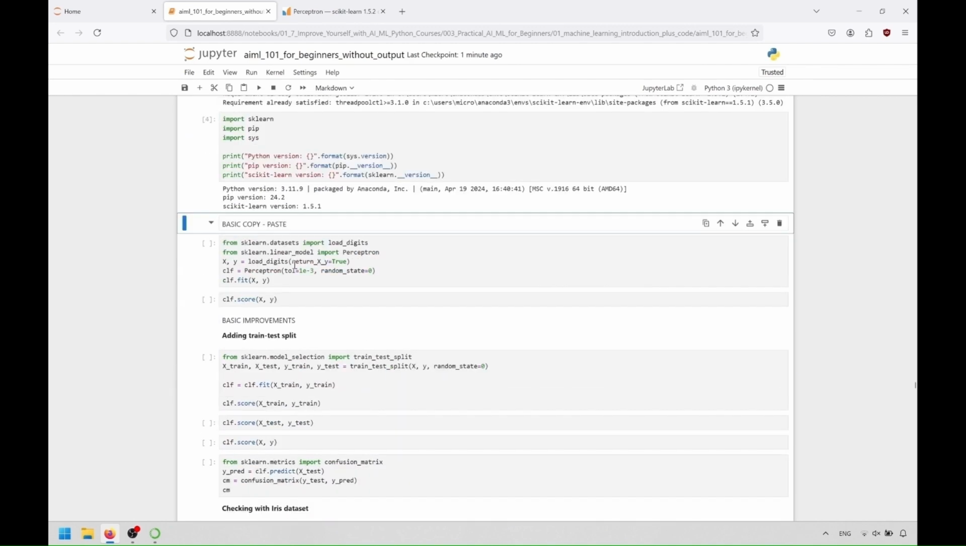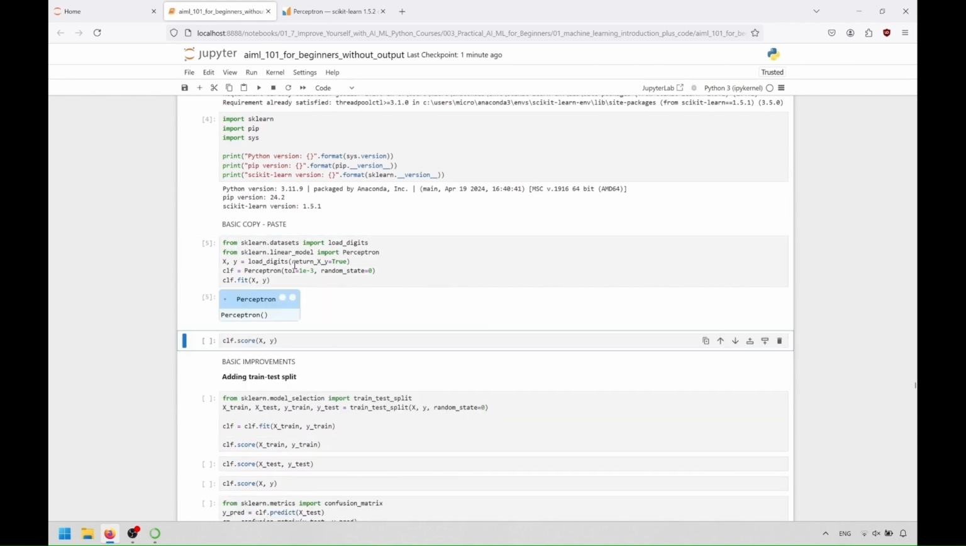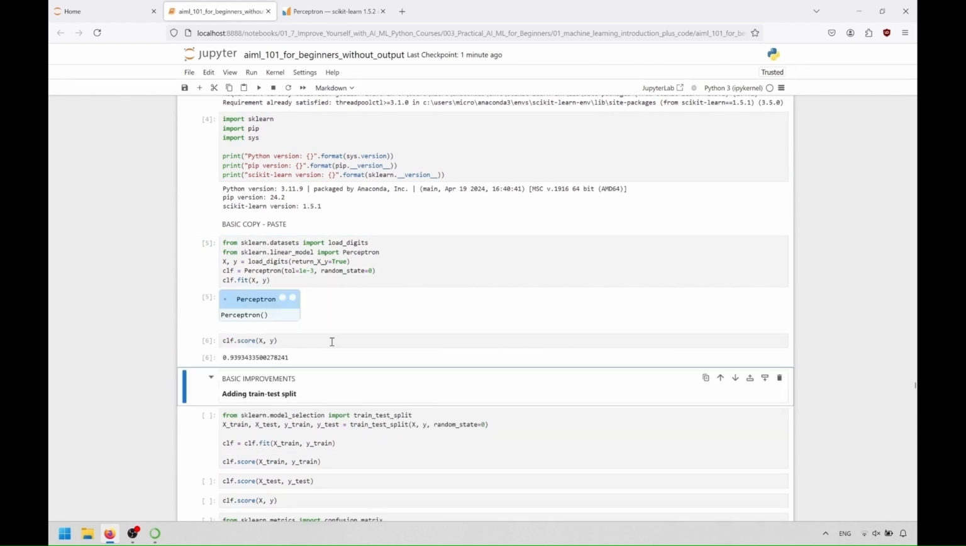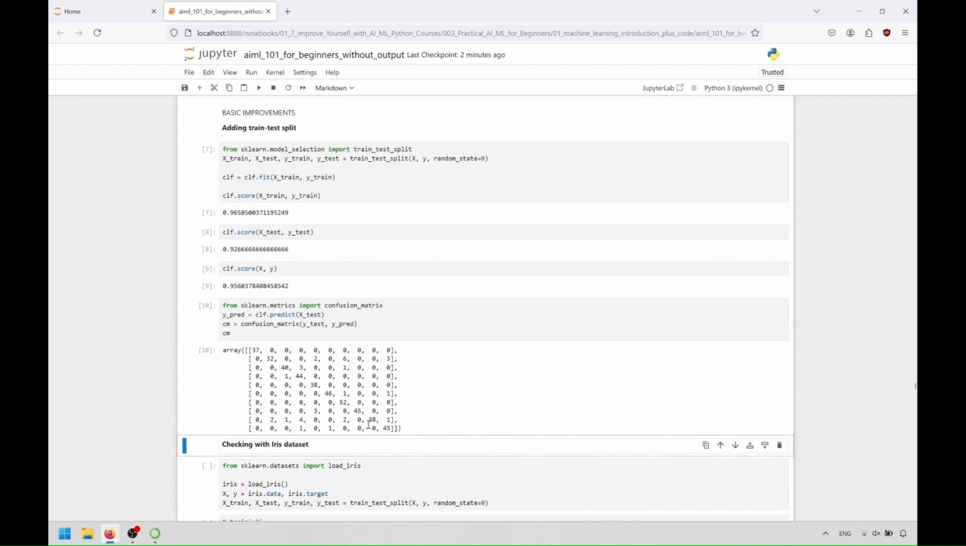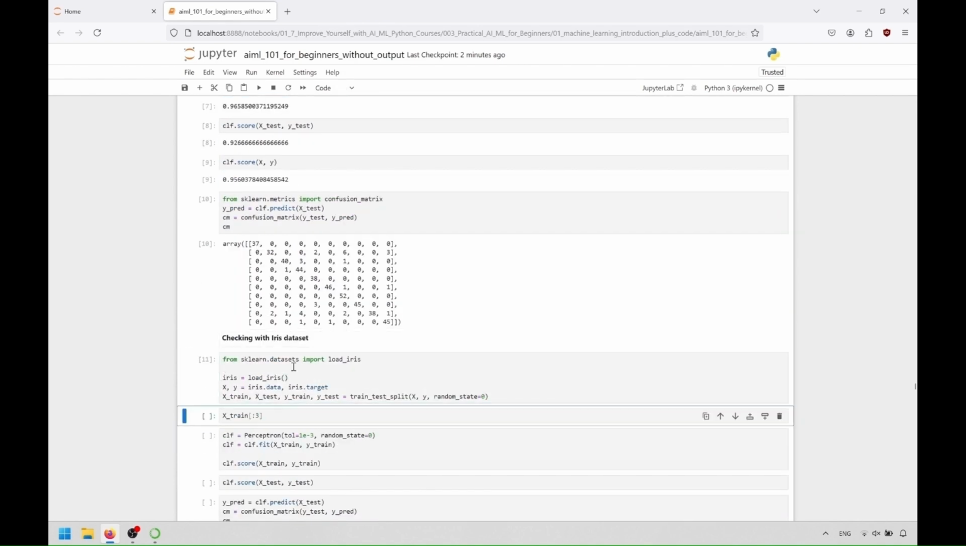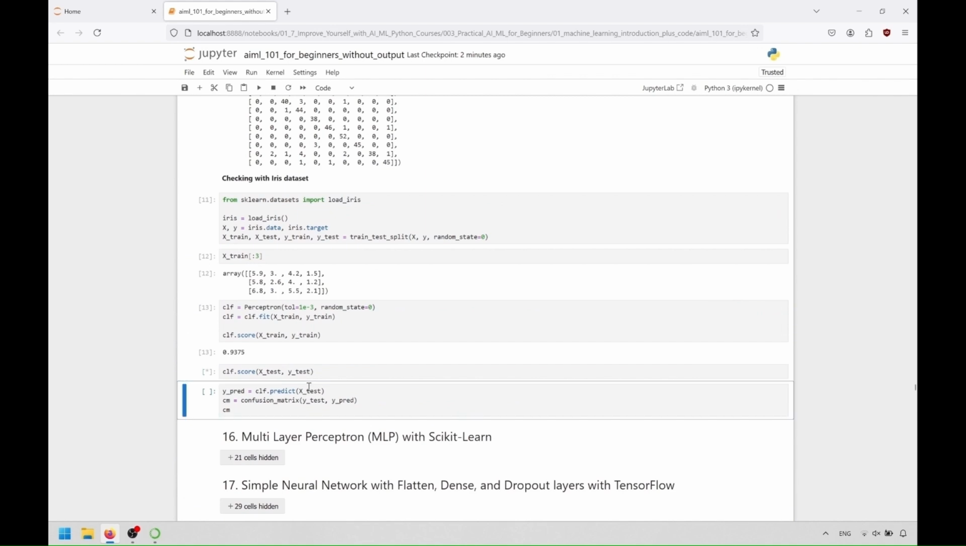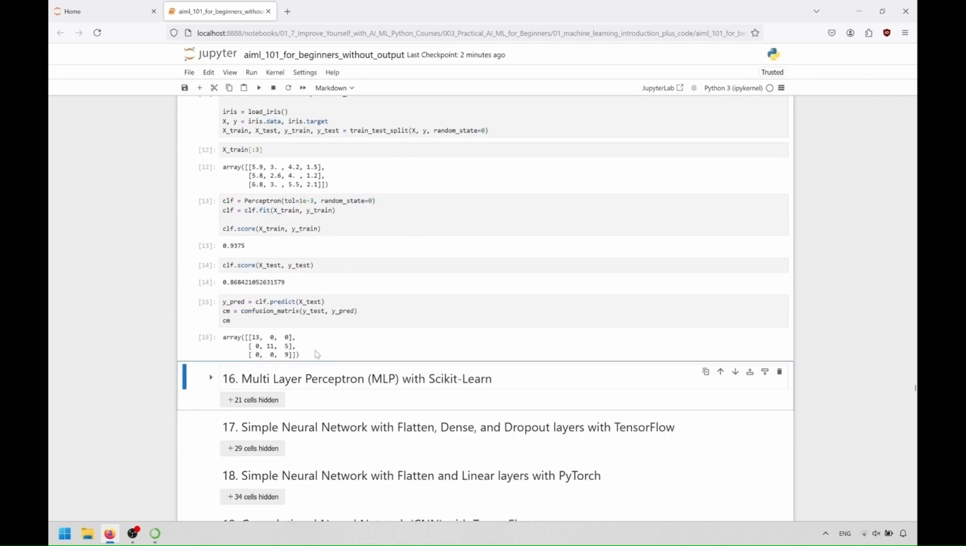In this example, we've loaded the digits dataset, initialized a perceptron classifier, and trained the perceptron model using 5 lines of code, and we got 94% accuracy. Of course, we can improve it by dividing data into a training and test set, and check the confusion matrix to see how the model performs. We can also check it on the Iris dataset, and see that we get around 87% accuracy on the test set with this model. Not bad.